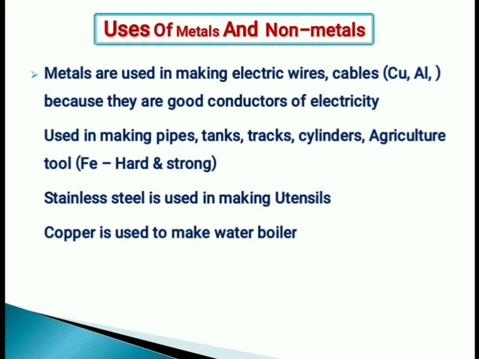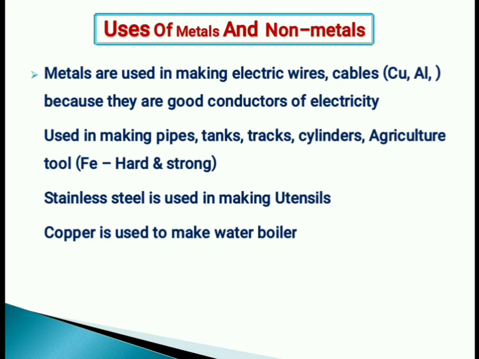Okay, so first point, metals are used in making electric wires and cables, because they are good conductors of electricity, isn't it? Your copper, aluminium, even silver, I told, they can be used as good conductors of electricity. Hence they are used in making electric wires and cables.